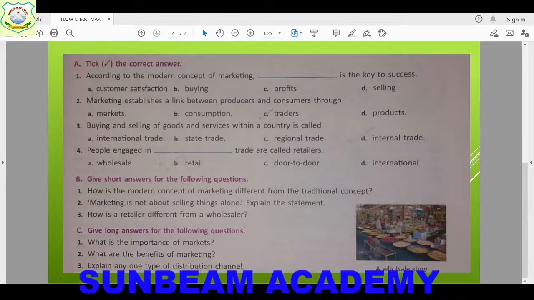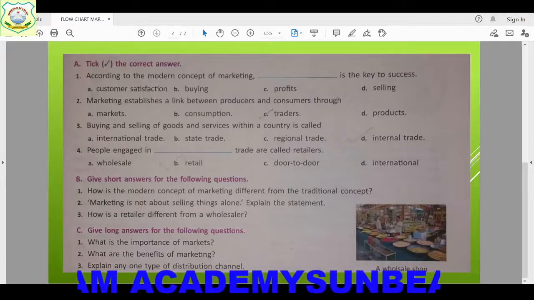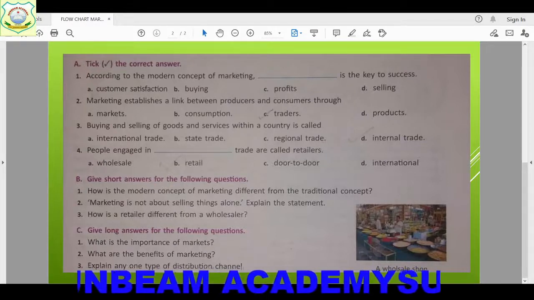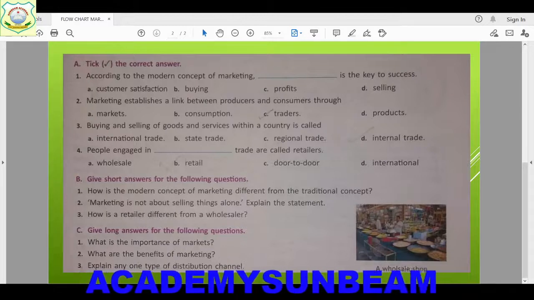These are all the benefits of marketing. Understood? There are many points given in your book, children.